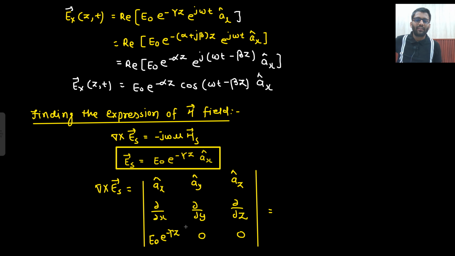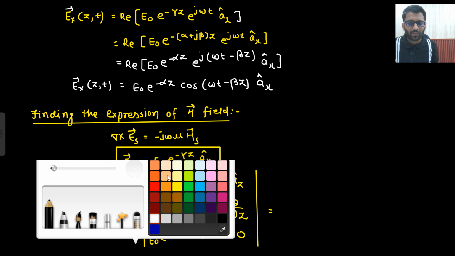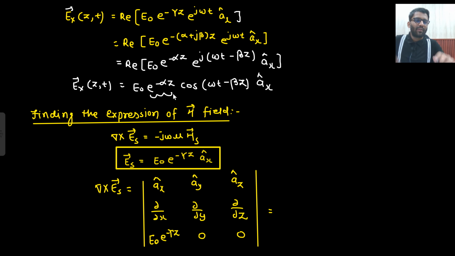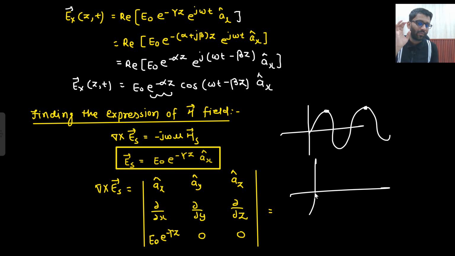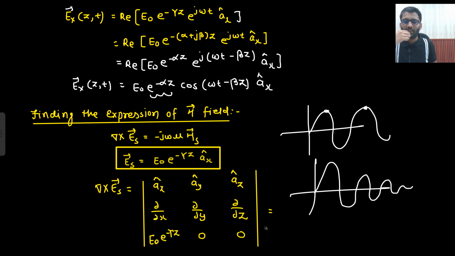What is the change? In the previous case there was the same expression; the only new term introduced is e to the power minus alpha z. Is that clear to you? So here there will be attenuation as well. In the previous graphical representation the wave kept going in this way, so there was no attenuation in the amplitude, but now there will be attenuation. It will go like this. We will see everything.